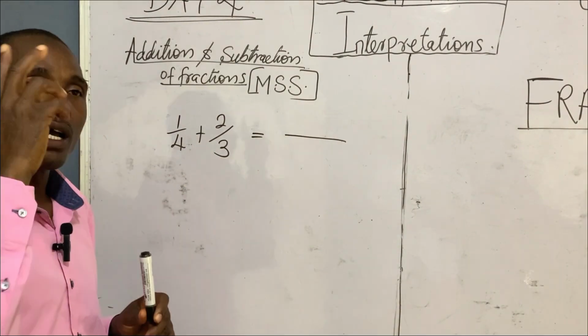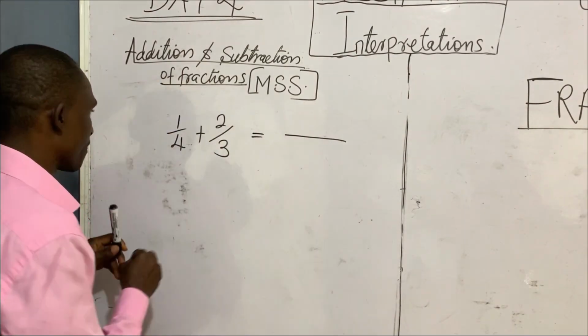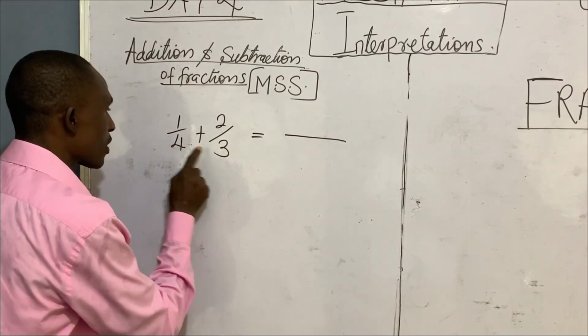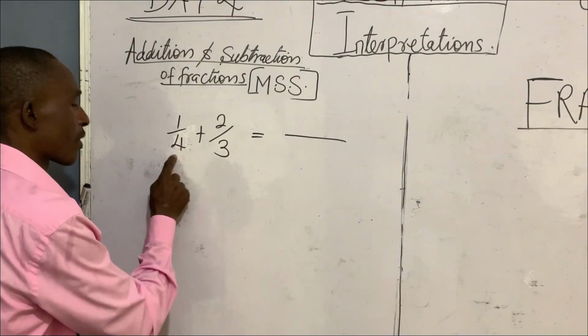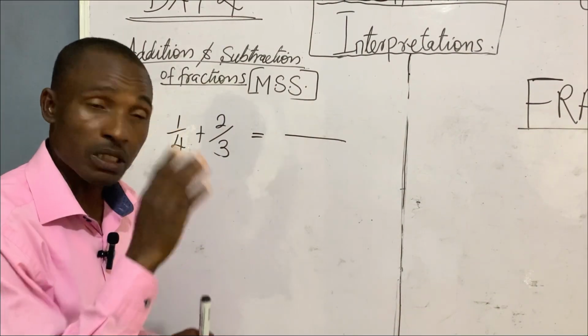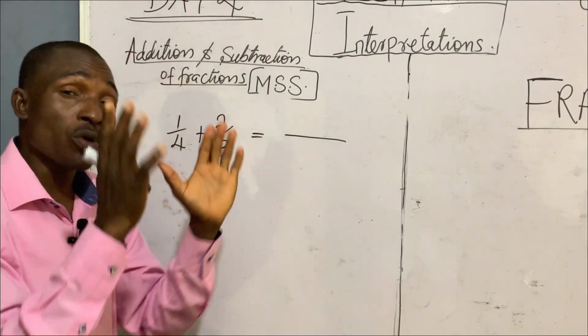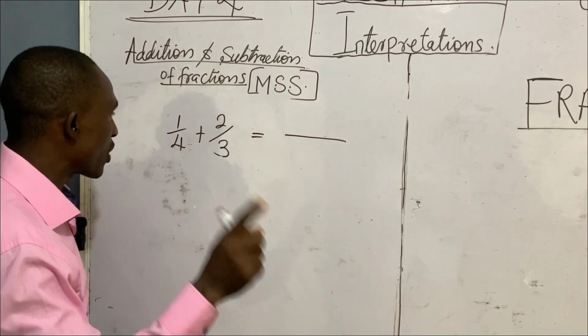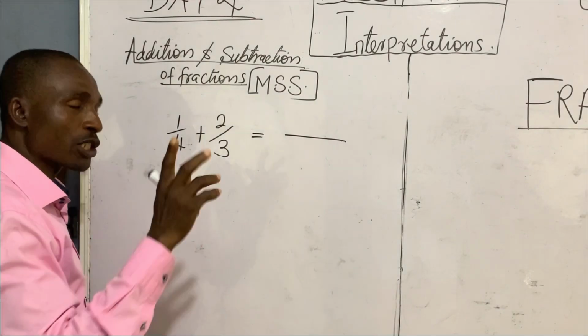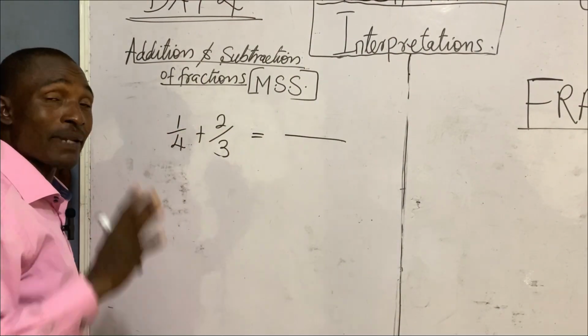You got to ask yourself 3 or 4 major questions. Number one, these 2 servants, are they the same? You must check the question. Check the question you're going to ask, I want to use this to handle all. If you are given such a question, either minus or plus, just know that it's only addition or subtraction of fractions that you're going to apply that to.